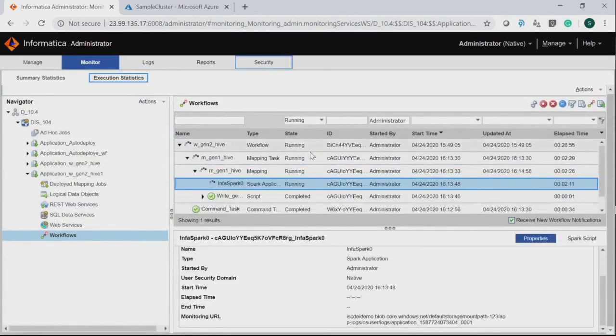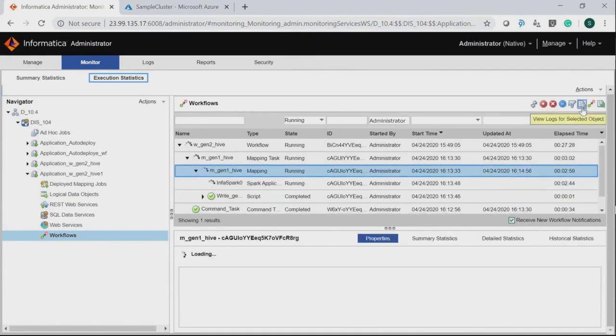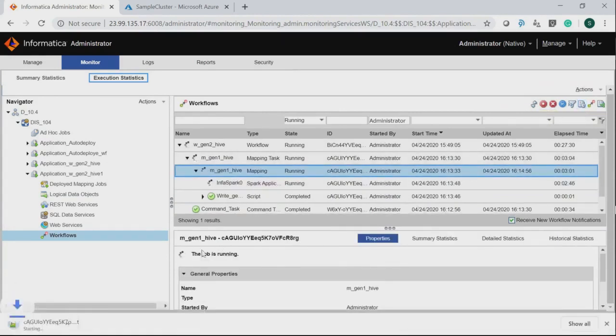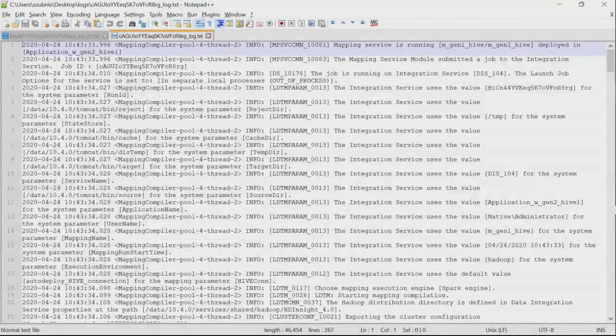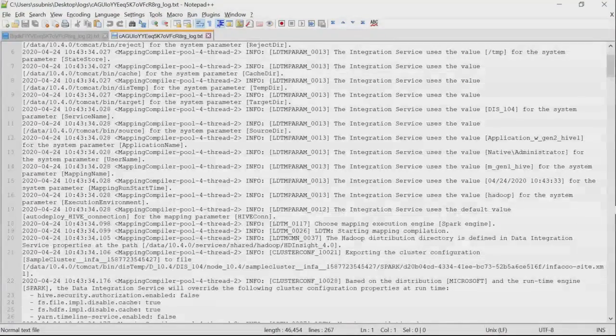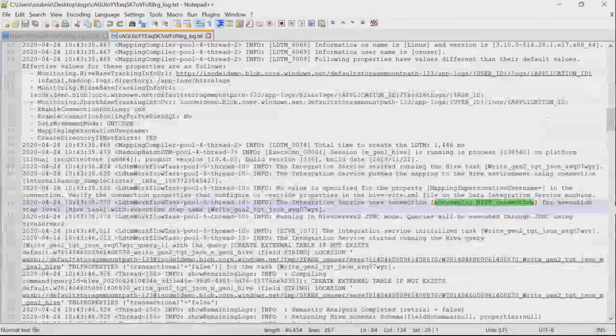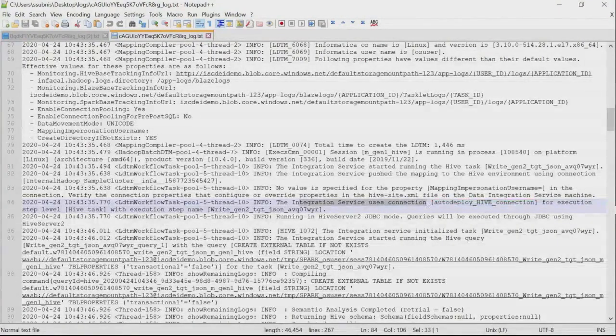As I'm running the mapping using Spark mode of execution, we will see a Spark application ID created for this. We can get this information from the mapping log as well. To download the mapping log, just click on the mapping and click on the view log option here and download the log. In this log, we'll be able to see the Hive connection that it is using. As you can see here, it says the integration service uses connection autodeploy_hive_connection for the execution of the Hive task.